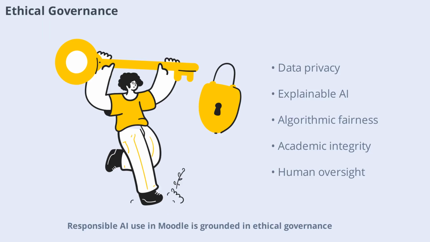Responsible AI use in Moodle is grounded in ethical governance. Every application must prioritize data privacy, transparency, and fairness. Explainable AI ensures that decisions are understandable, while algorithmic fairness and accessibility promote equity. Academic integrity and human oversight are essential, ensuring that AI supports rather than replaces professional judgment. These principles safeguard the interests of all stakeholders in the educational ecosystem.